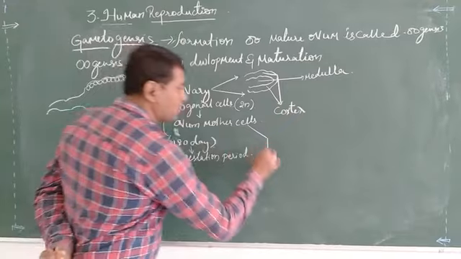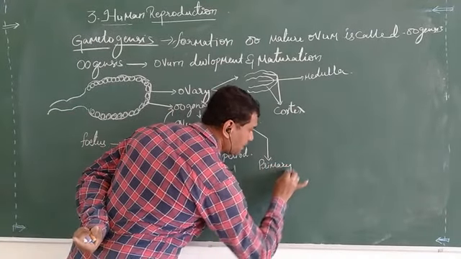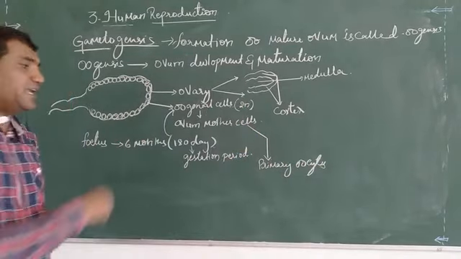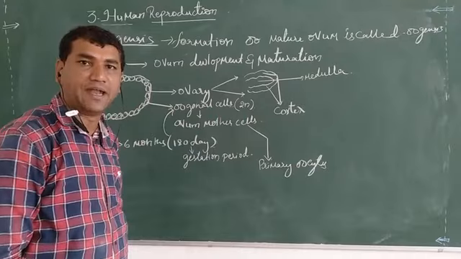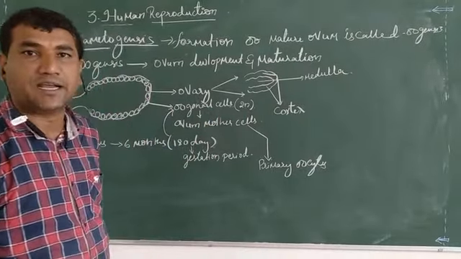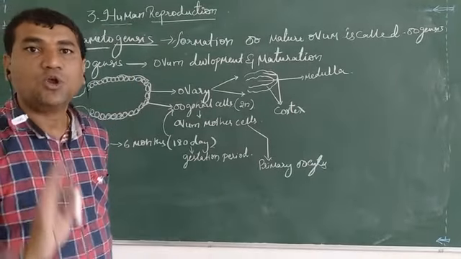Primary oocytes are formed at 180 days of the gestation period, and they are converted into primary oocytes before the birth of the child.